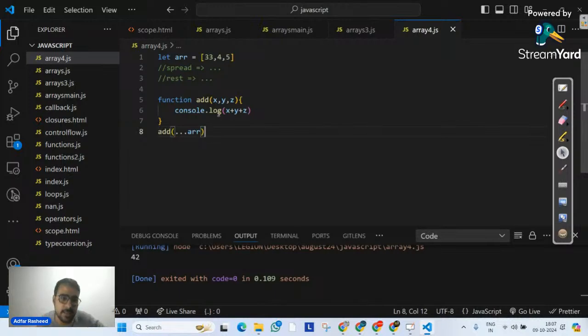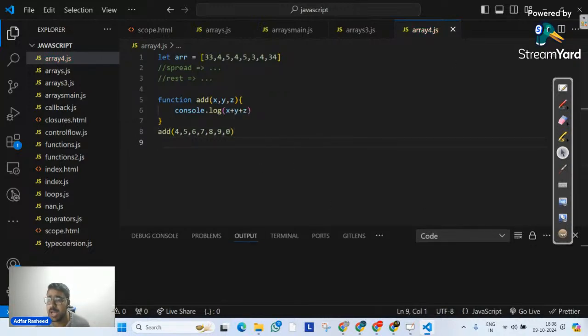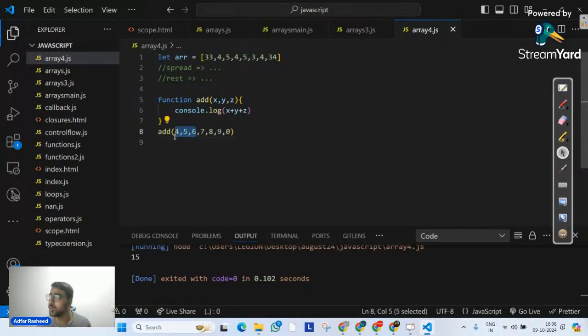Let's talk about another example. Since we understood what the separate operator means, let's try to take an example. Of course, always remember, let me simply create more elements like this. Even in this case, if I try to execute it, it will always take the first three elements. And it is not related to arrays, it's related to the normal behavior of functions. If I simply call it with 4, 5, 6, 7, 8, 9, 0, that means I am passing these many arguments, but of course it's going to map only the first three. So that is a normal JavaScript concept. That's not related to the separate operator, Manmohan. I hope that makes sense.